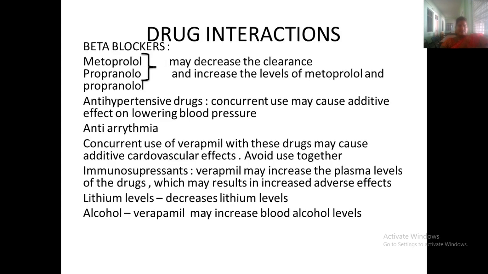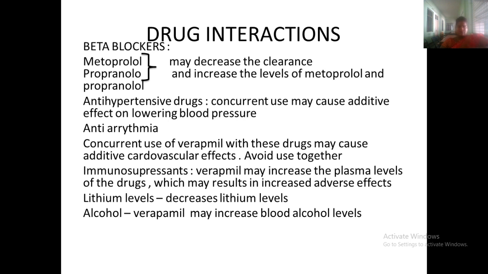Drug interactions: when it interacts with metoprolol and similar drugs, it may decrease the creatinine clearance. Antihypertensive drugs, when given in combination, may lower the blood pressure.